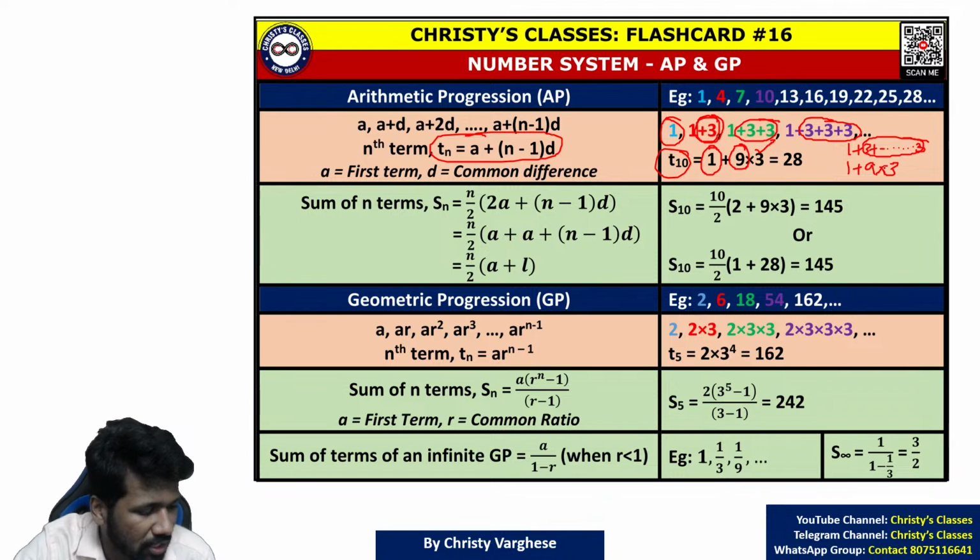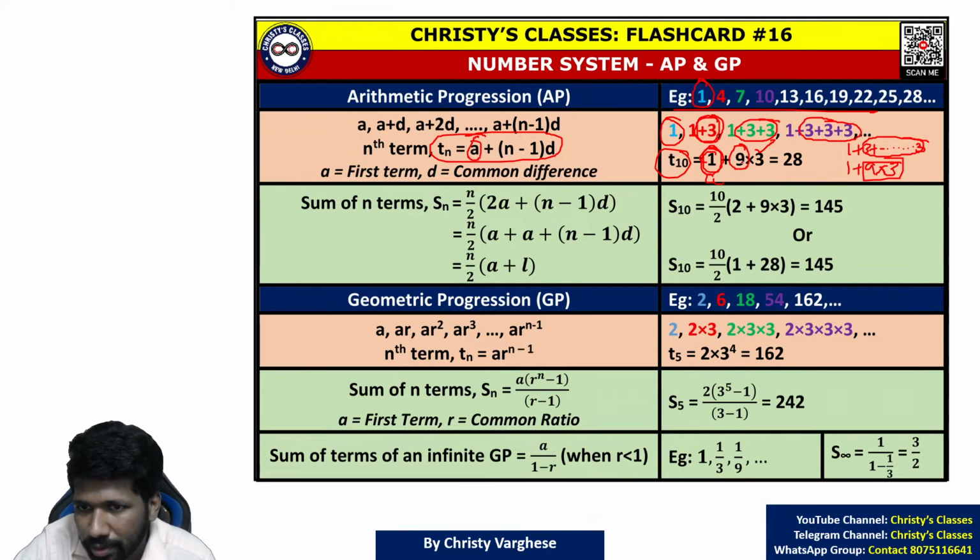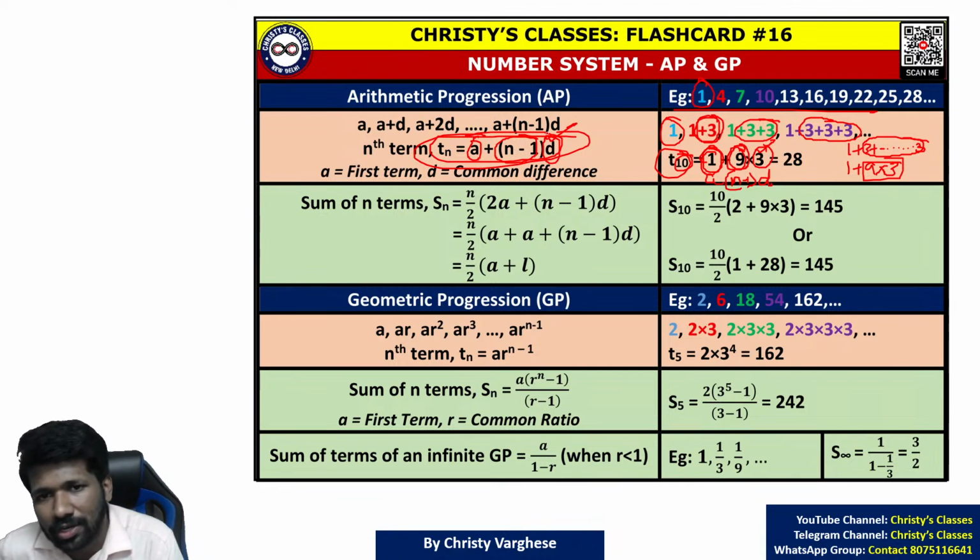Multiplication is repetitive addition. So 9 into 3 you can write. And that is what is generalized here. What is this first term in the sequence? First term, that is what we call a. What is this 3? Common difference 3. The difference that you are adding, common difference 3. So that is d. What is this 9? 9 is 10 minus 1. That is n minus 1. Which term you have to find, you subtract 1 from that. That is n minus 1 times d. So I hope all of you are clear why the a plus n minus 1 d formula comes.